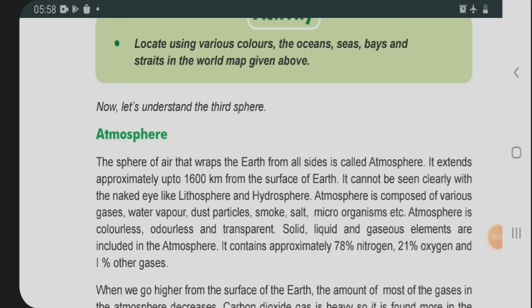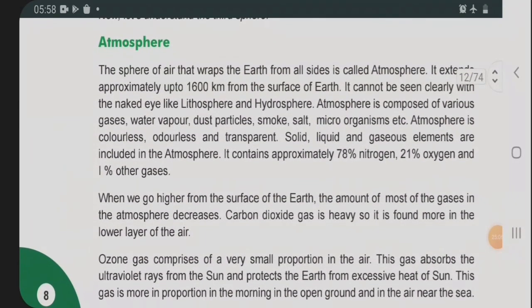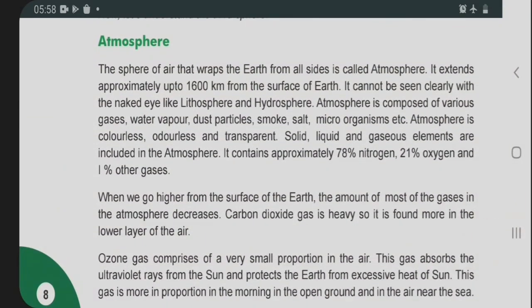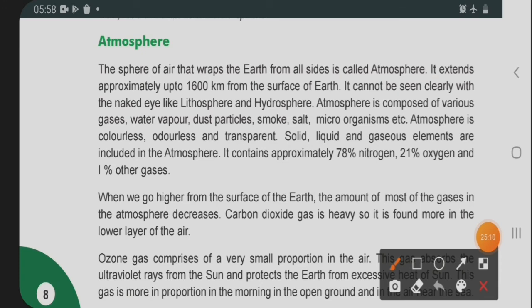Atmosphere. The sphere of air that wraps the earth from all sides is called the atmosphere. Do you know what wrapping means? We are covering.